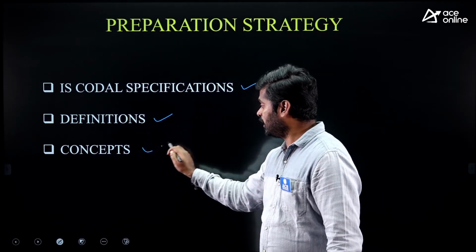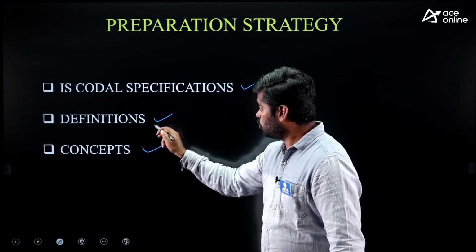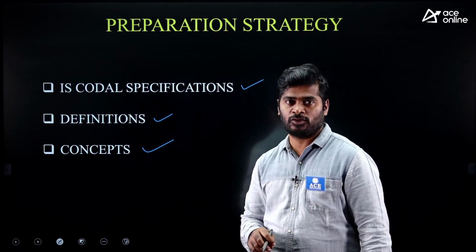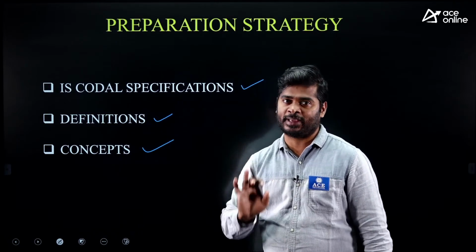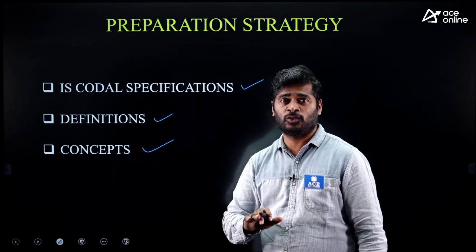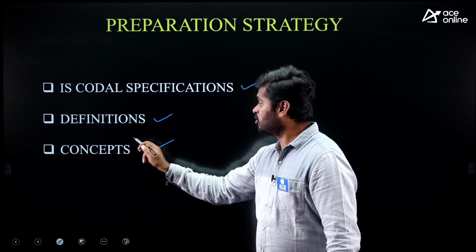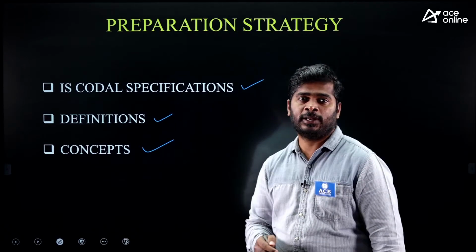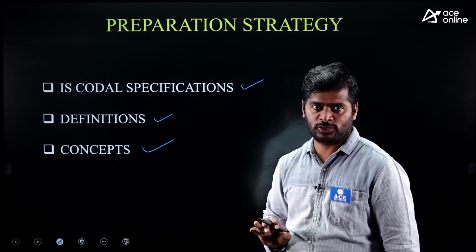After that, you can come to concepts. From 3 areas, questions will be asked. From these 2 areas, more number of questions will be asked. From this area, they will ask less number of questions. If you are answering these questions along with these 2, then you are a ranker. If you are answering these 2 only, then okay, you are very close to the safe zone. If you are solving concept-based questions also along with these 2, then definitely you will be in the safe zone. You are one of the rankers. You will get the post, no doubt.